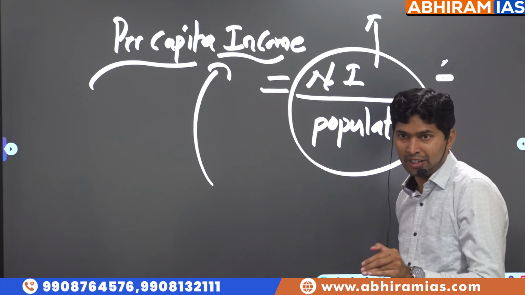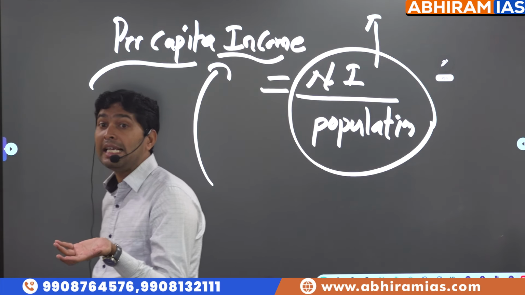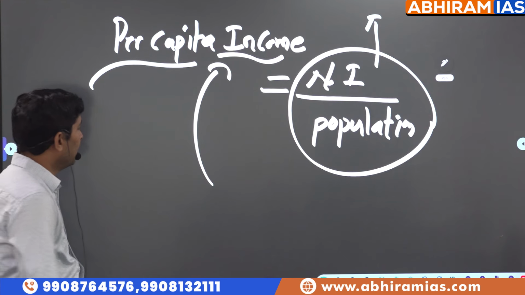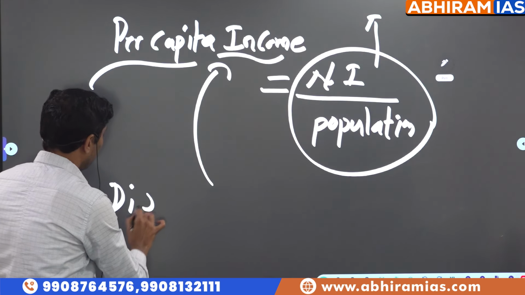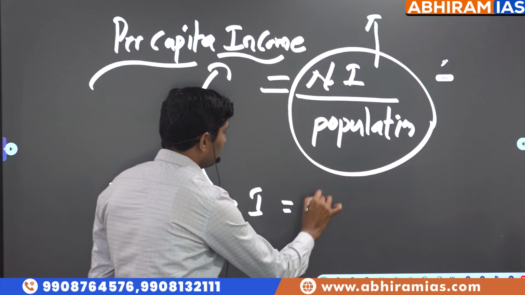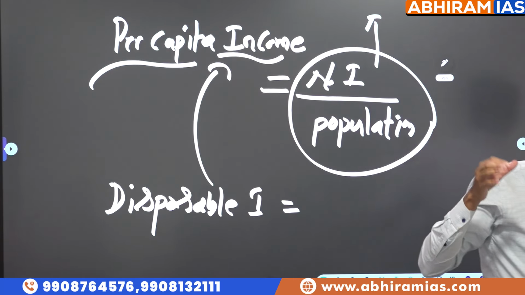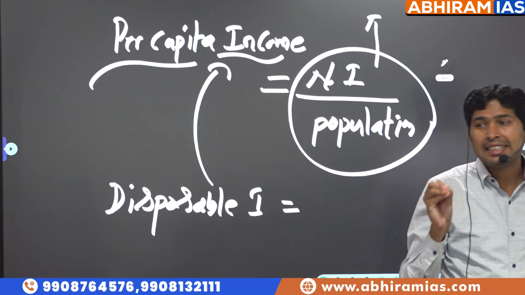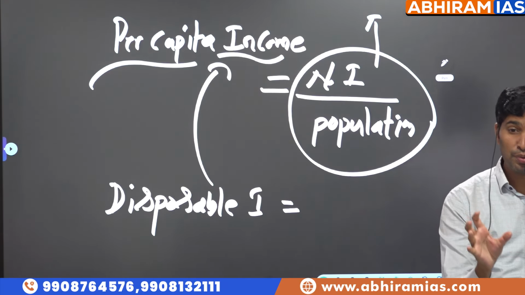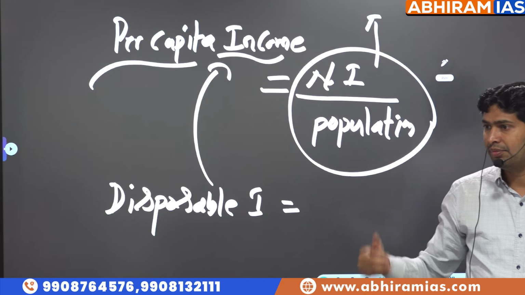3 statements they have given. In which of the following circumstances per capita income may increase? Look at the word may. M-A-Y, may. Then disposable income. So this is also previous year question. Out of gross income, after paying legal taxes to the government, the amount which is ready to be disposed, ready to be spent is called as disposable income.